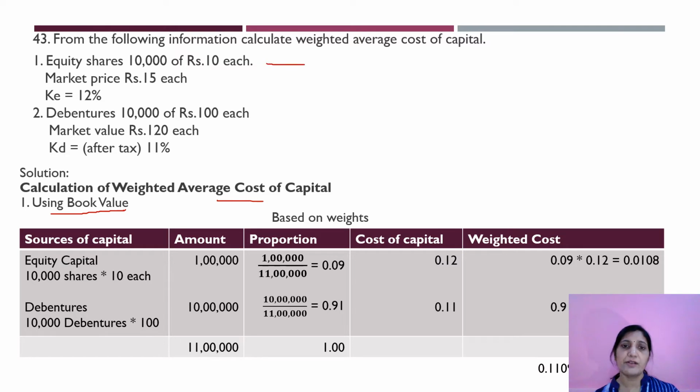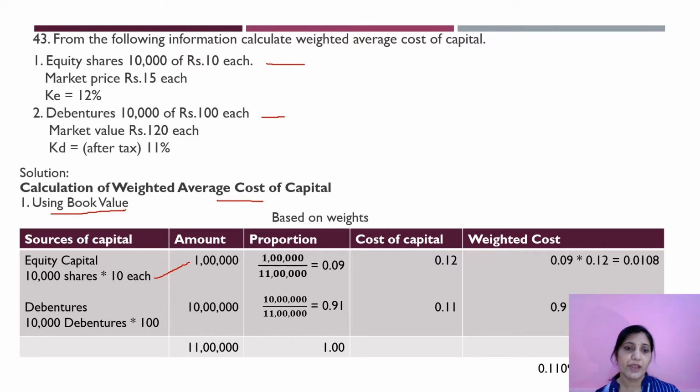Based on weights, that is, based on proportions. Source of capital, equity capital: 10,000 shares of 10 each. So 10,000 into 10 will be 1 lakh.